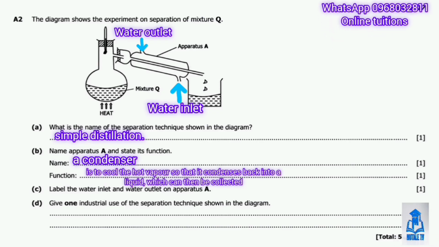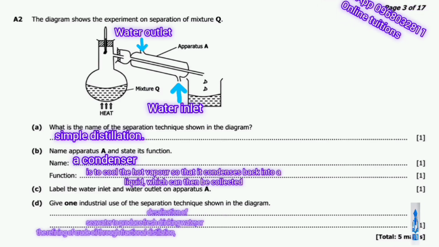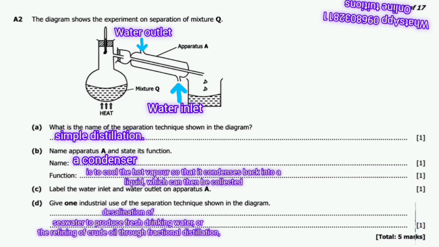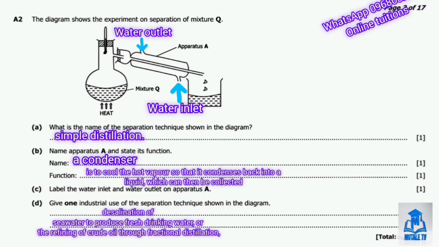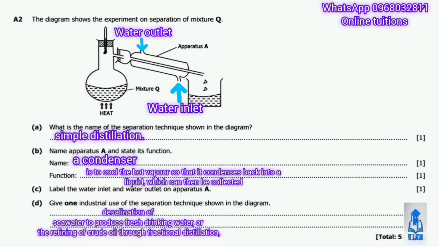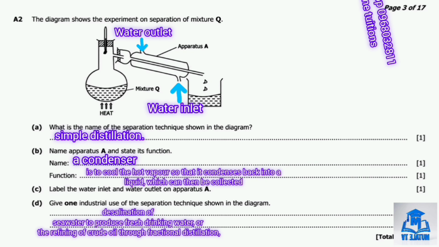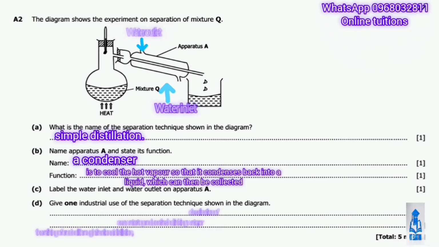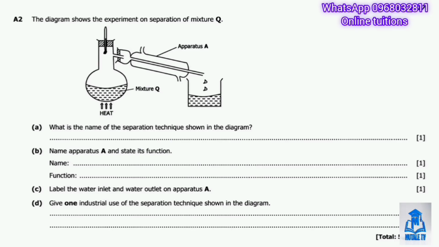Give one industrial use of this separation technique. Okay, so a great example is the distillation of seawater to produce fresh drinking water, or the refining of crude oil through fractional distillation, which works on the same cooling and condensing principle. Okay, that's question A2 done. 5 marks, just like that.